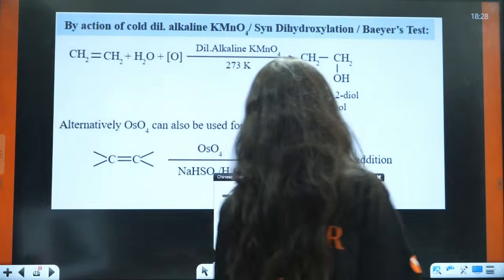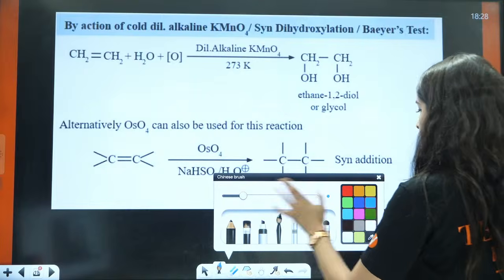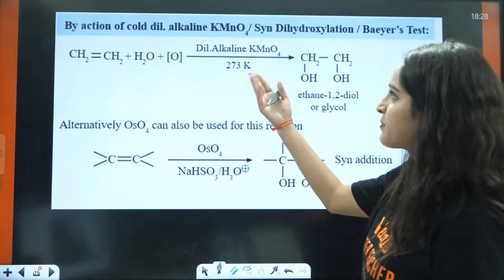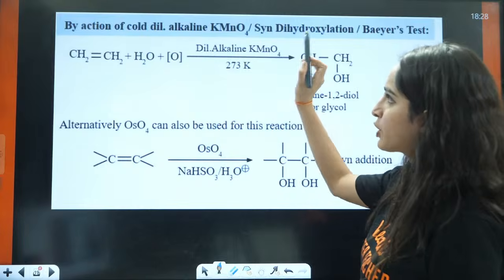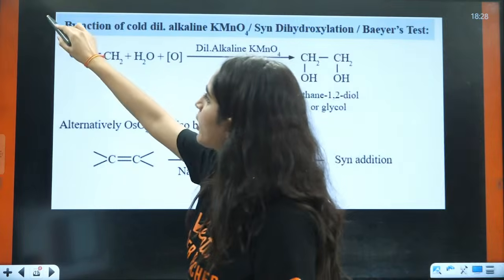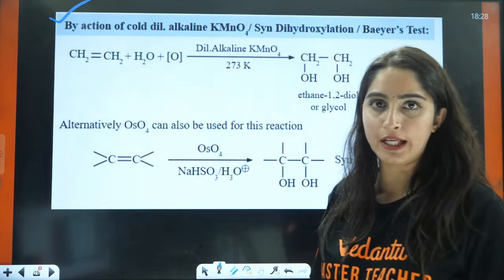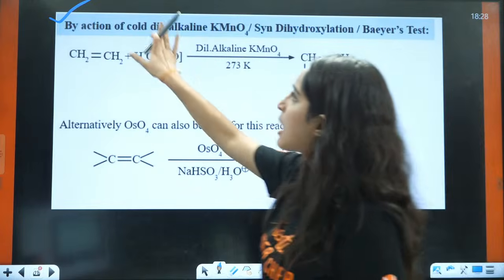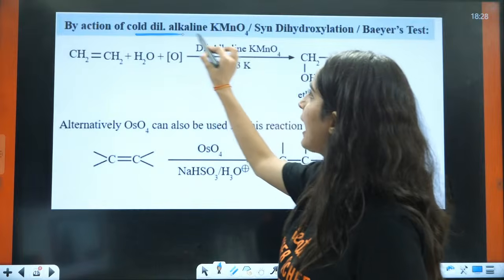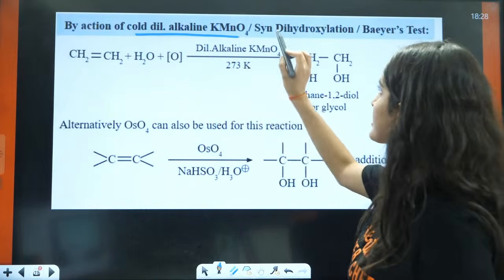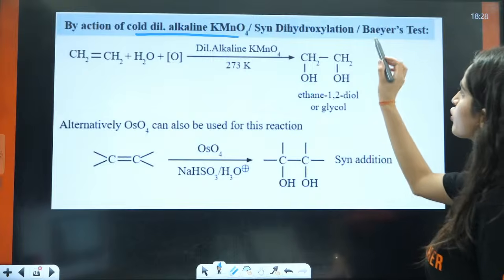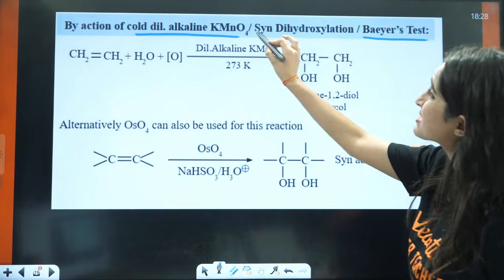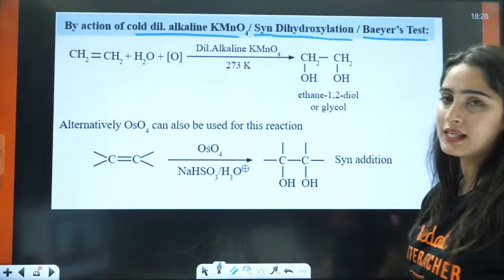Now let us do some other things, some other questions directly that they can ask you. Now this is with the cold action. From alkenes only I am telling you, from alkenes only how you can make alcohols. First is by cold dilute alkaline KMnO4, right? Now this is also called Baeyer's test. This is also called syn dihydroxylation.